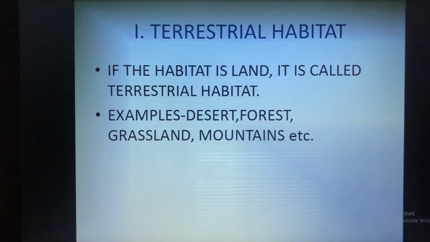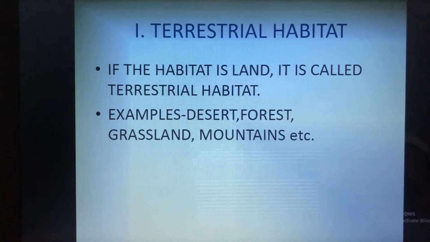Then we had studied about the organisms and the surroundings where they live. Then in that we had read about the animals which live in the forest, on the mountains, in the desert, in the sea. Then next we had studied in the habitat. The first habitat we had studied was terrestrial habitat. So if the habitat is land, it is called the terrestrial habitat. For example, desert, forest, grassland, mountains, etc.